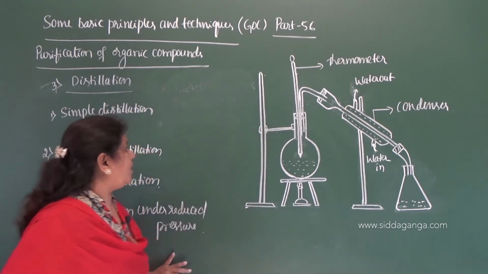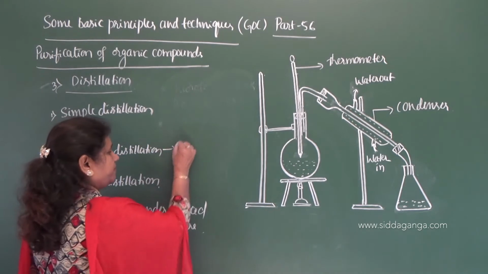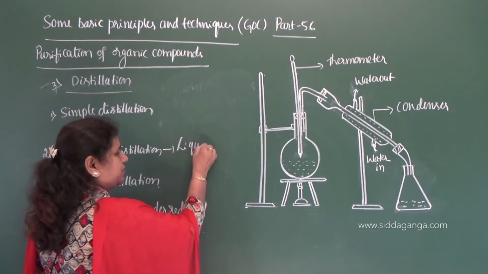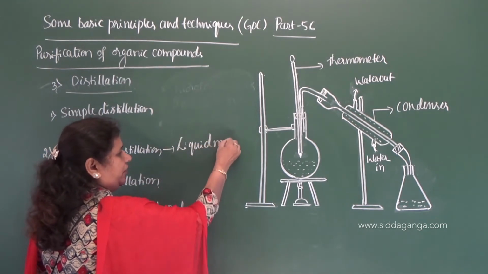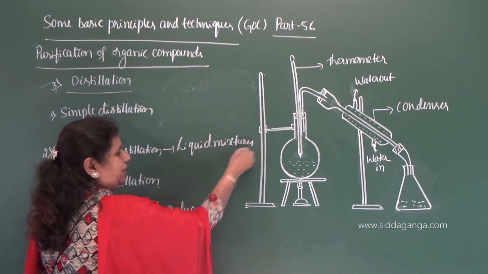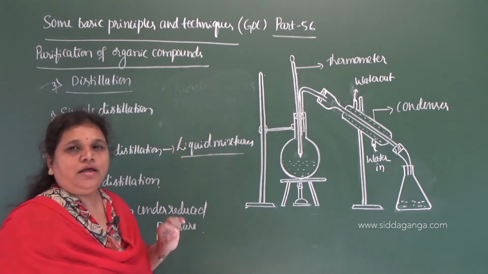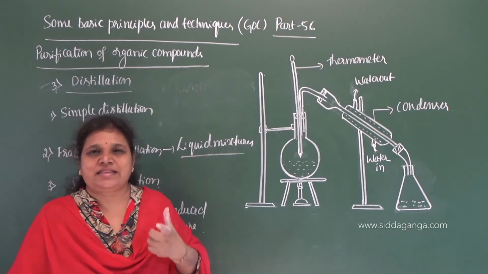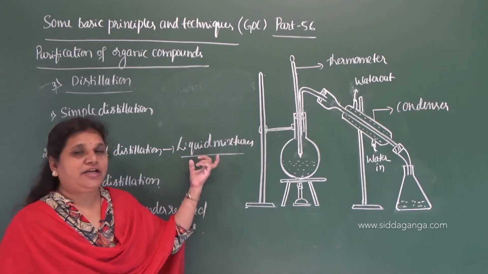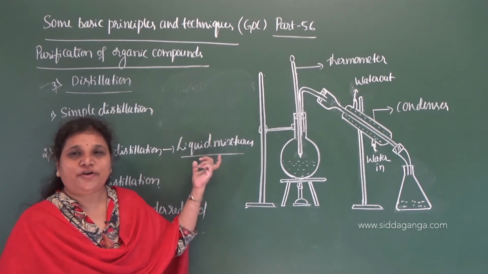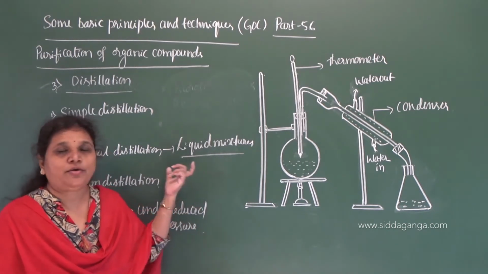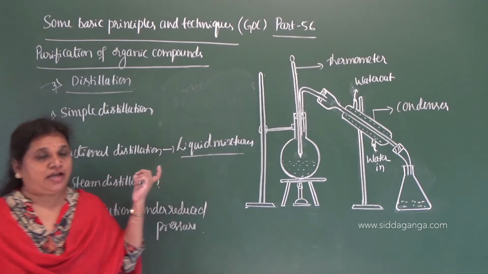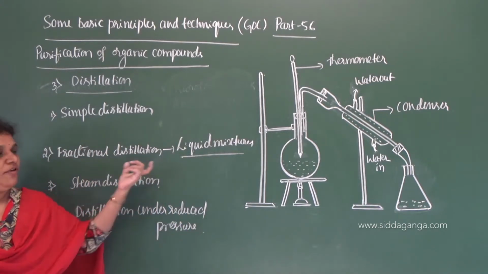So consider a liquid mixture in which the liquids are having less difference in their boiling point. Whenever the difference of boiling point is very less, then we can go with the fractional distillation.